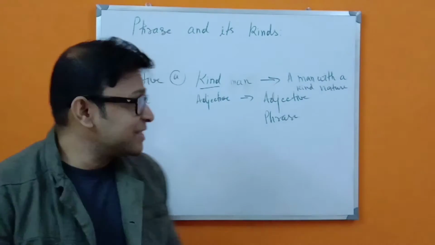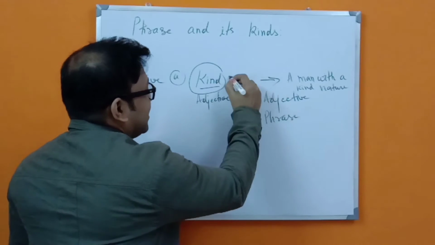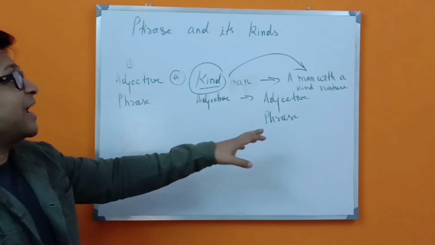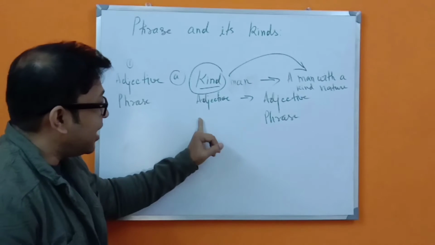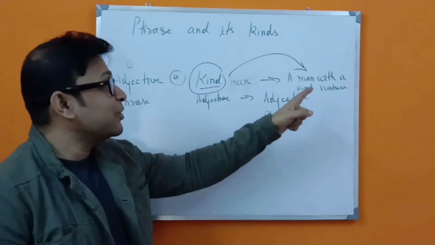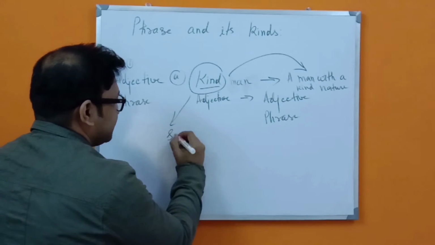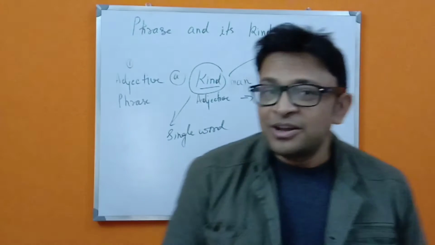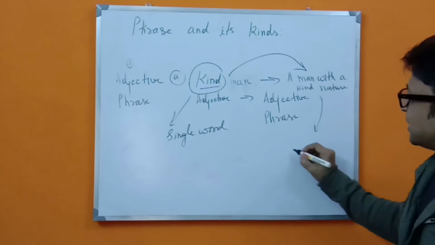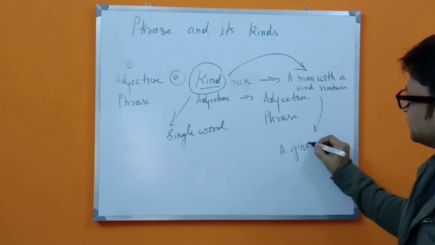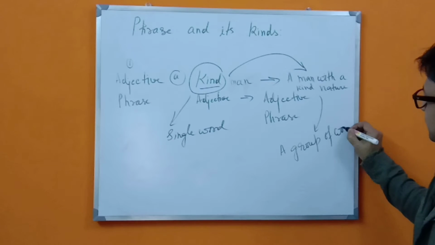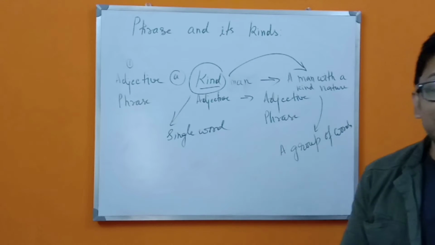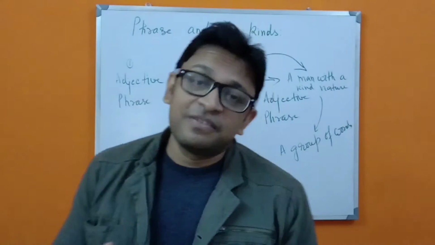So here, as you can see, a single word is transformed into a group of words, and that shows the adjective phrase. So an adjective is now transformed into a group of words. This is a single word, and it has been transformed into a group of words. So this is the way you are going to change your adjective into an adjective phrase.